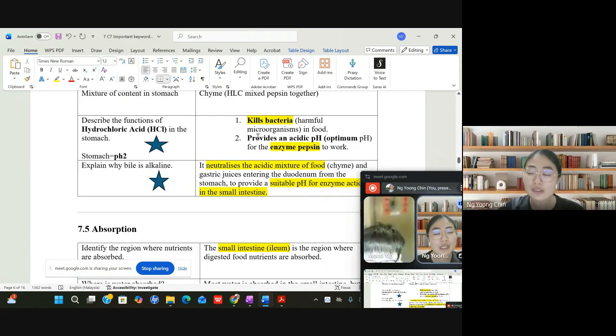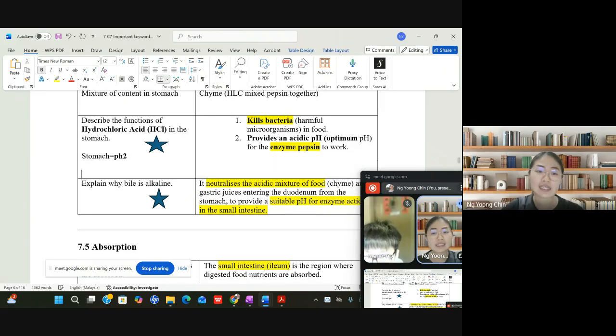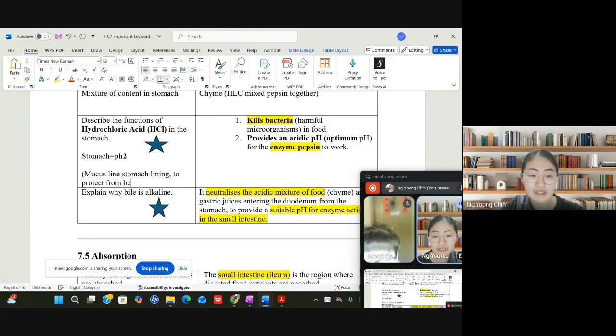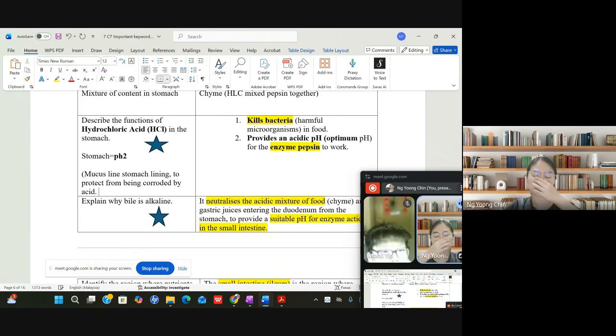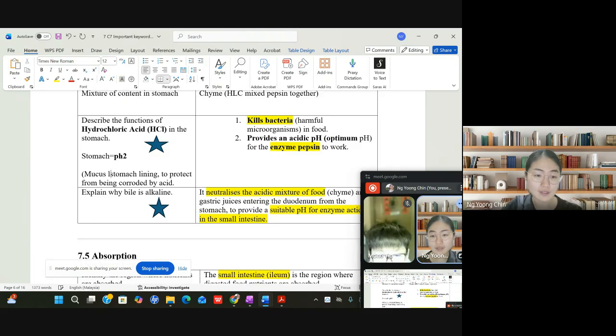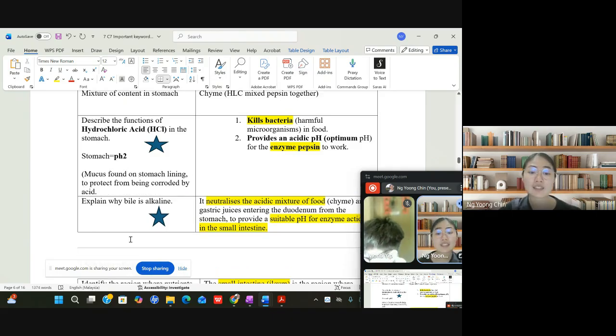That's why your stomach lining has mucus. Maybe I can write here now: mucus. Because the stomach is too acidic, the mucus lines the stomach lining to protect it from being corroded by the acid. So it's just mucus found on the stomach lining. That's why the hydrochloric acid can kill bacteria.